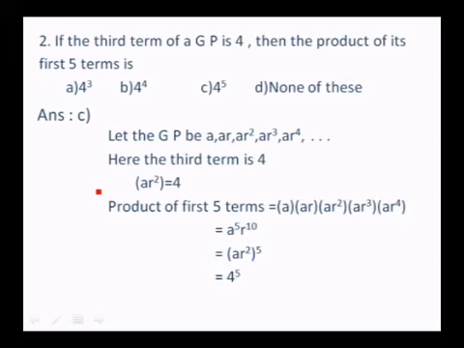The product of the first 5 terms, A into AR into AR square into AR cube into AR to the power of 4, is nothing but A to the power of 5 into R to the power of 10. So (AR square) whole to the power of 5 is equal to 4 to the power of 5, because you know that AR square is 4. So the option is C.